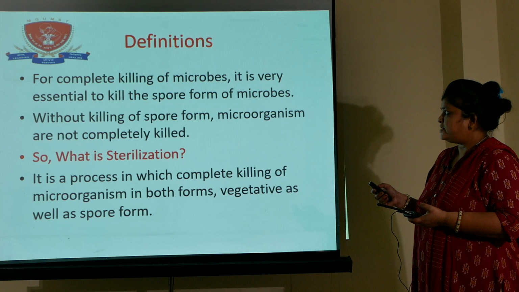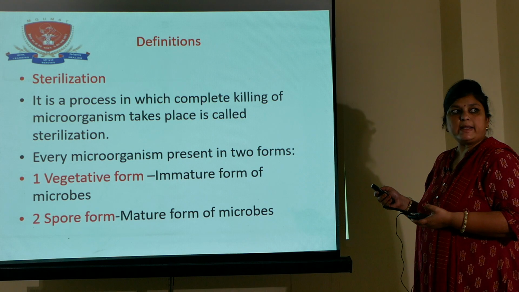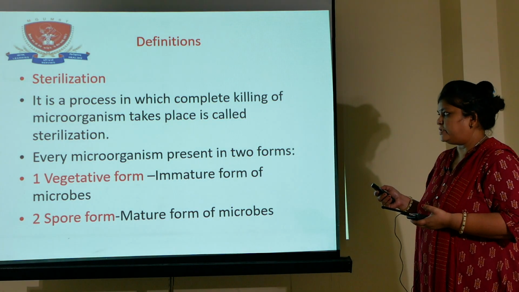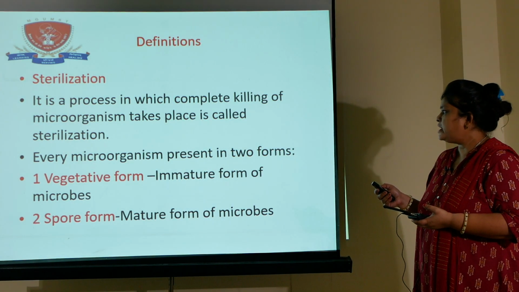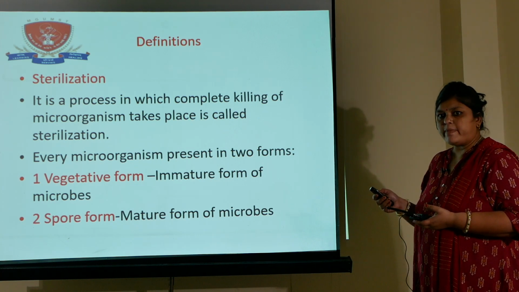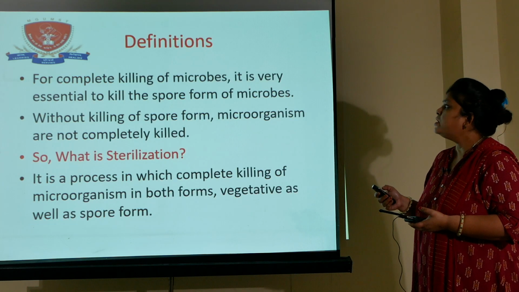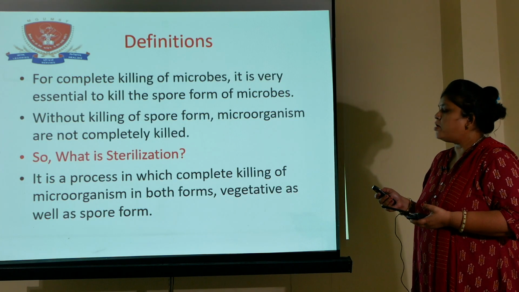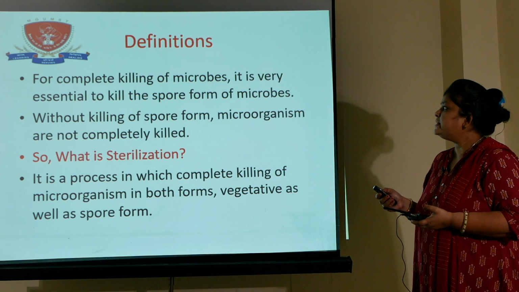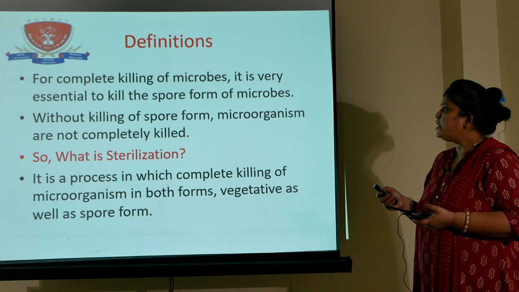Now what is sterilization? Sterilization is a process in which complete killing of microorganisms takes place. Every microorganism is present in two forms. First is the vegetative form, that is the immature form of microbe, and second is the spore form, that is the mature form of microbe. For complete killing of microorganisms, it is very essential to kill the spore form of microbes. Without killing the spore form, microorganisms are not completely killed.